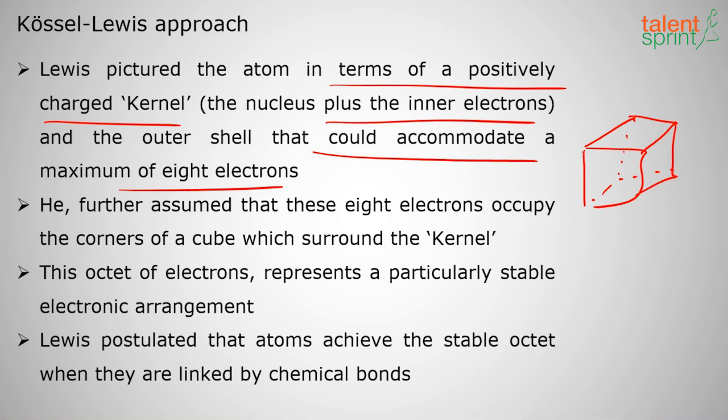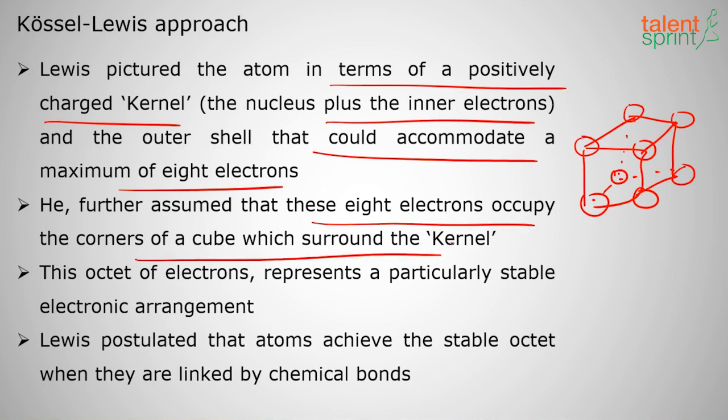So at the 8 corners we have 8 electrons. This was imagined by Lewis, and he called it the kernel. He further assumed that these 8 electrons occupy the corners of a cube which surrounds the kernel. The octet of electrons represents a particularly stable electronic arrangement. So when these 8 electrons are reached, then the bond is completed as per the Kössel-Lewis approach.